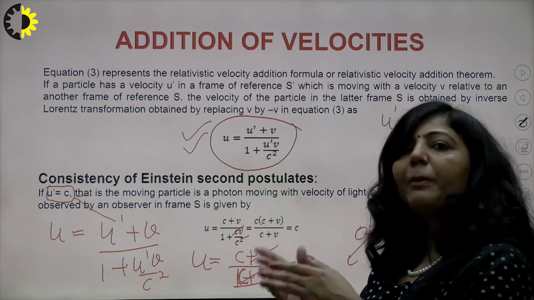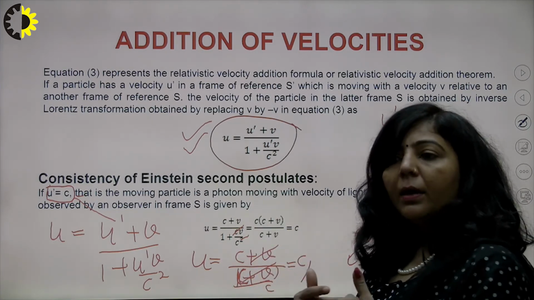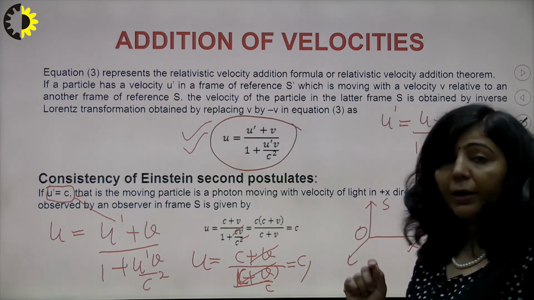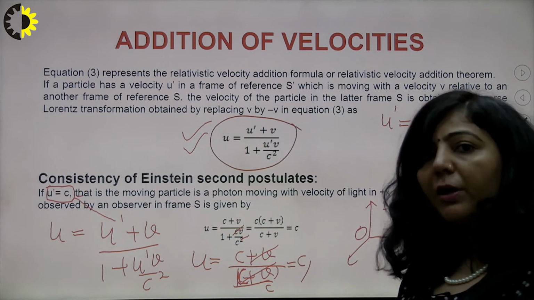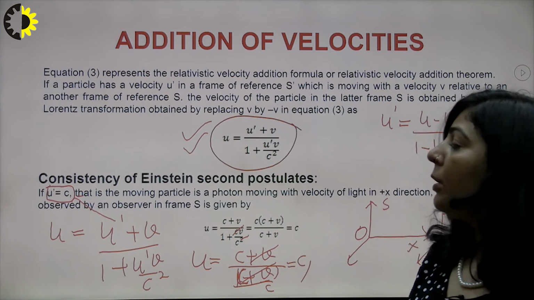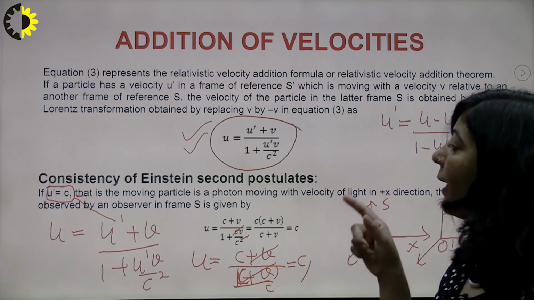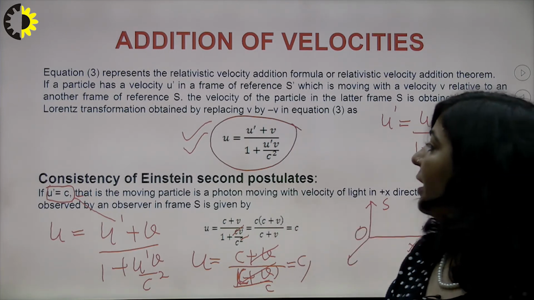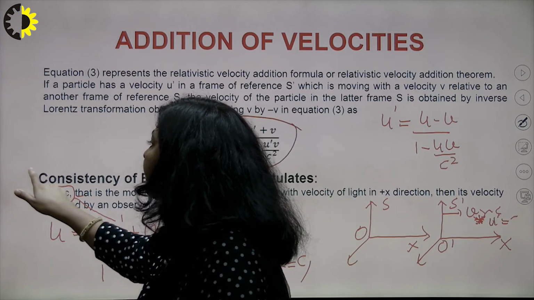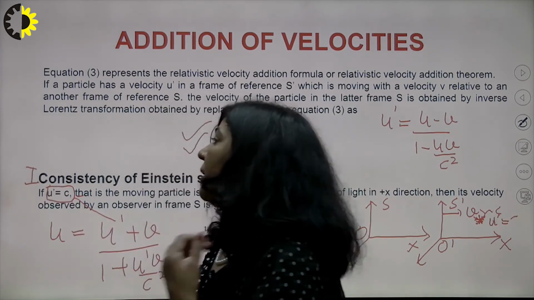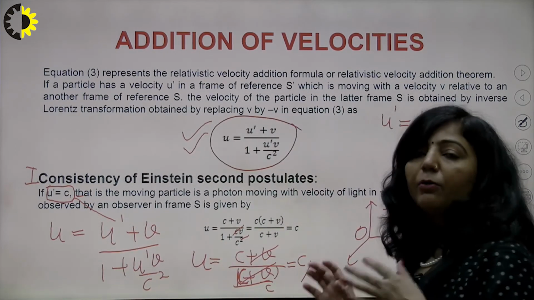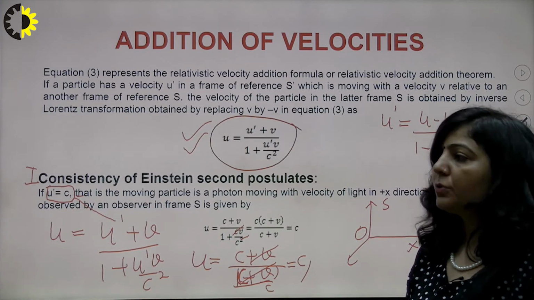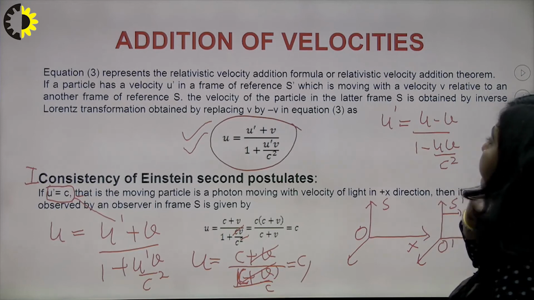In S dash, the particle is traveling with c, and that frame is traveling with this particular velocity. Then according to the addition theorem, that particle is also traveling with the same speed in frame S. So if u dash is c, then u is also equal to c. That is the first special case of this addition theorem, meaning this addition theorem totally follows the second postulate of the special theory of relativity. So I hope this particular part is clear.